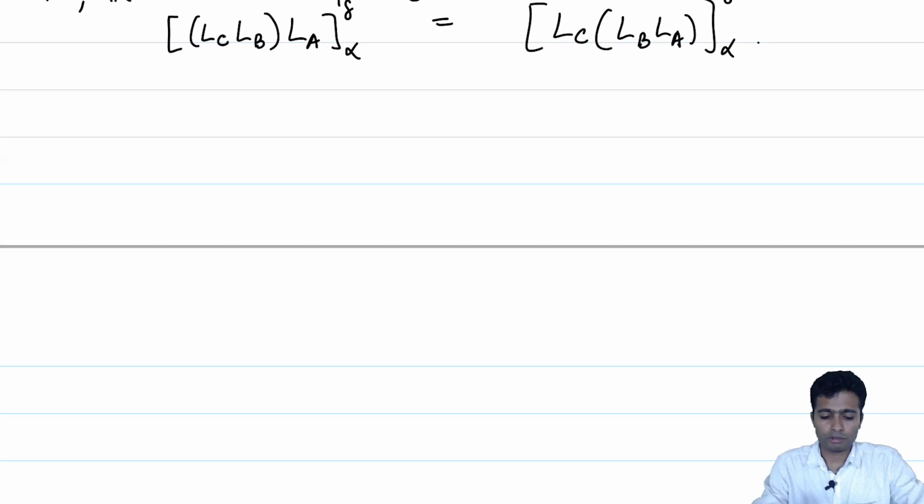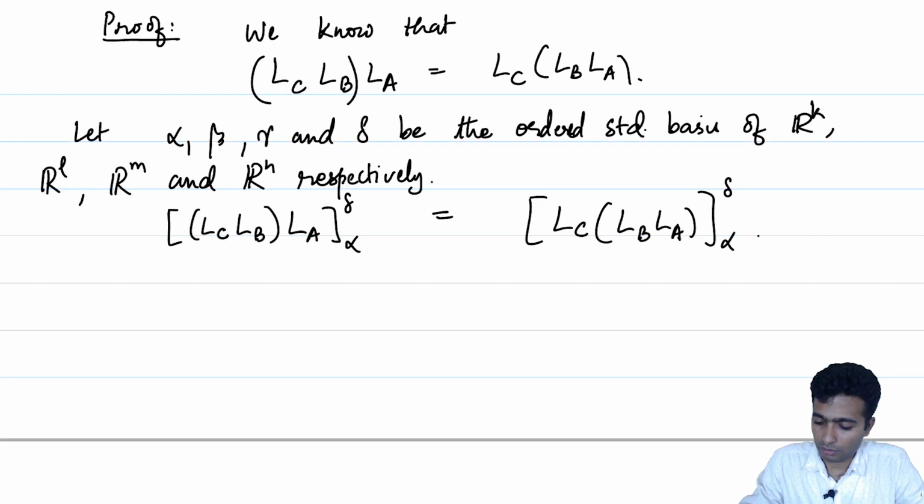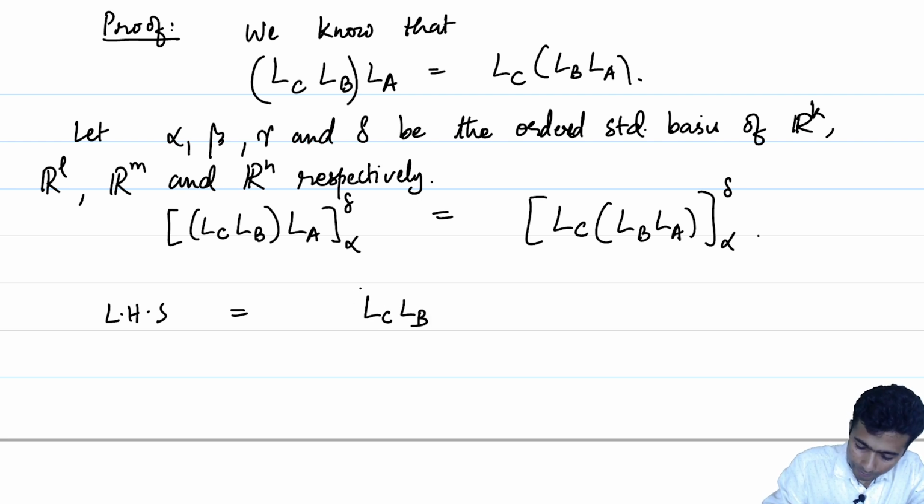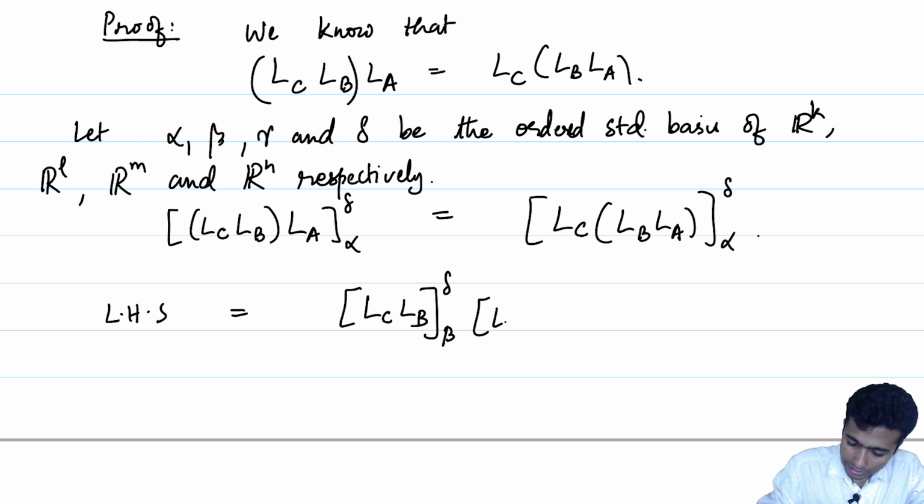We will now use the fact that the matrix of a composition of linear transformations is the product of the matrices. So if that is to get translated, the LHS is equal to LC LB delta and beta, and this is LA alpha beta.